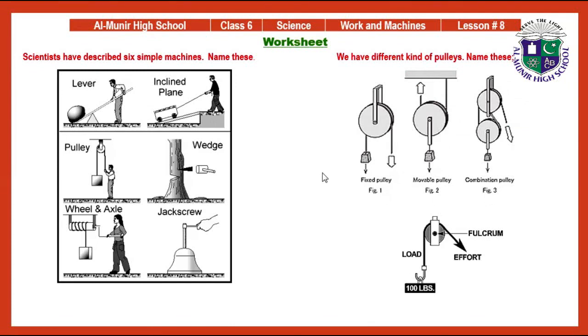Next students, we have the solved worksheet of lesson number 8. Scientists have described 6 simple machines. Name them: lever, inclined plane, pulley, wedge, wheel and axle, screw. We have different kinds of pulleys. Name them: fixed pulley, movable pulley and combination of fixed and movable pulley.